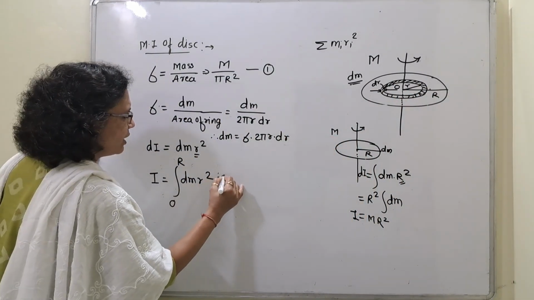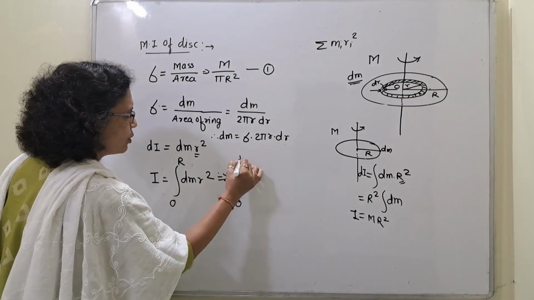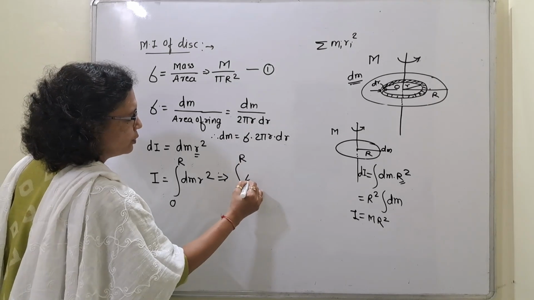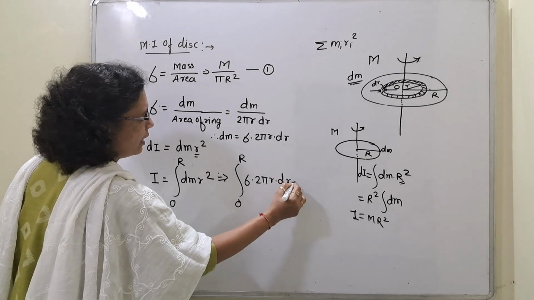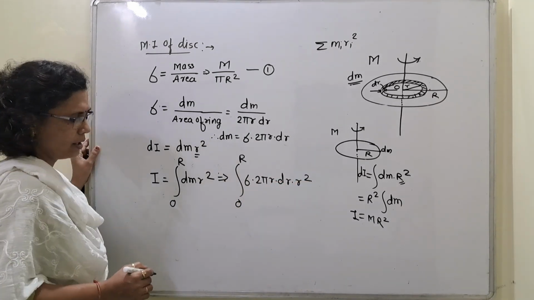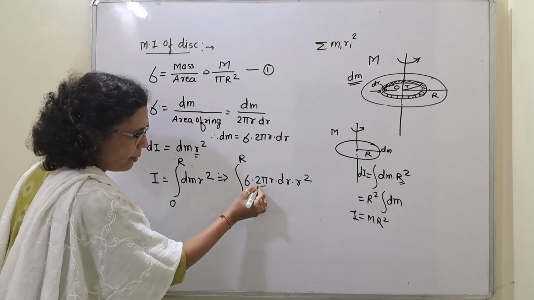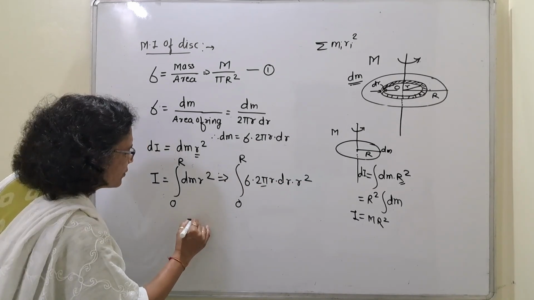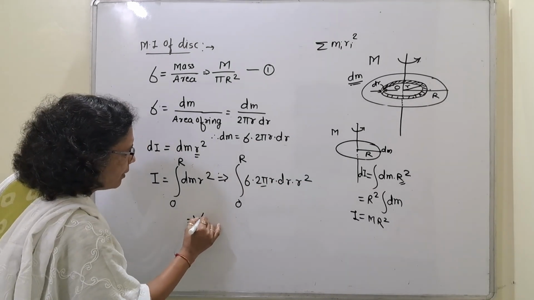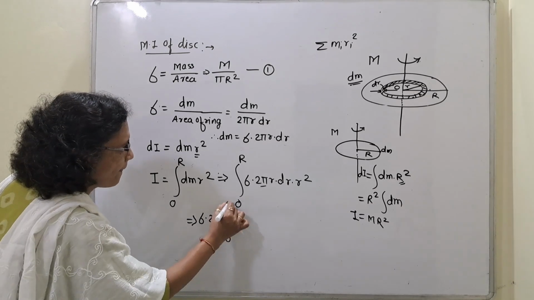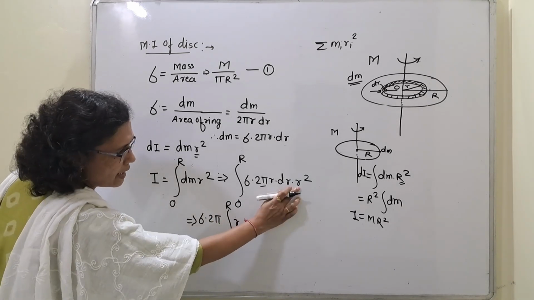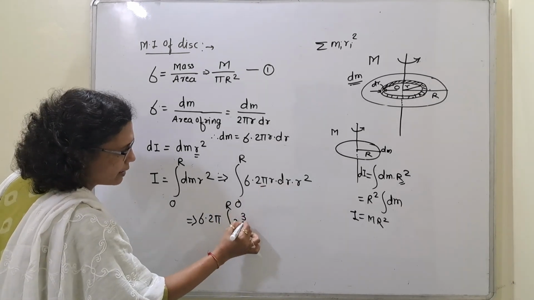So let's put that value of dm here, from 0 to R. What is the value? Sigma into 2 pi r dr into r square. The constant terms are 2 pi and sigma. Take them out. So, sigma into 2 pi and the integration will be r cube dr, since this r square and this r make r cube.